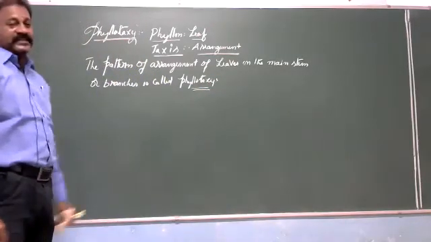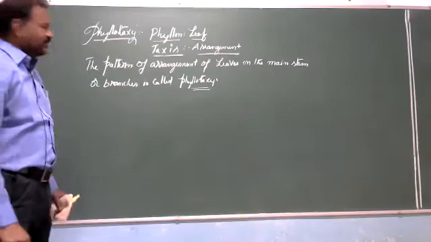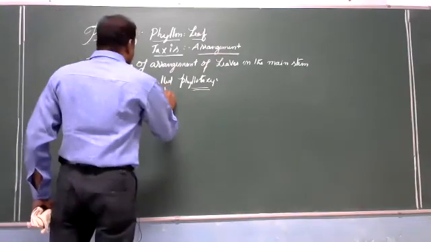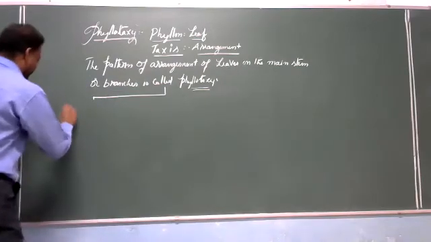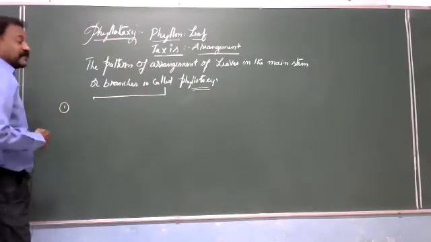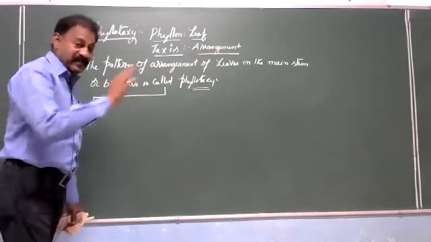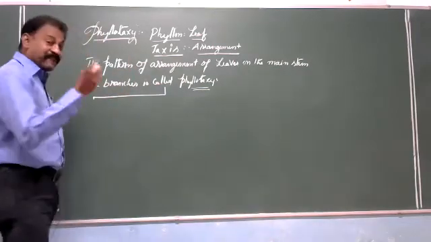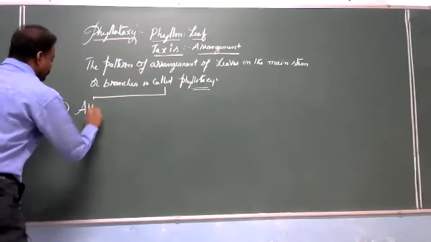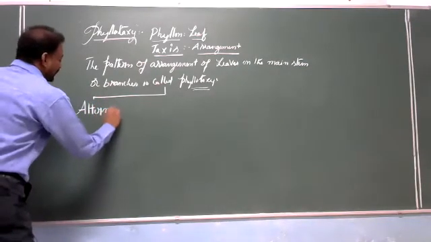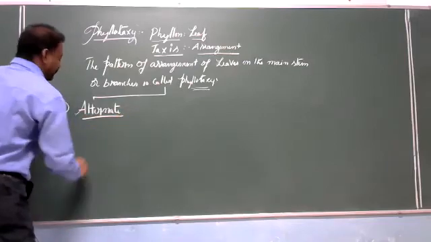Phyllotaxy is studied under three different categories. So, three different ways of arrangement of leaves on the stem and branches. First one, alternate phyllotaxy.